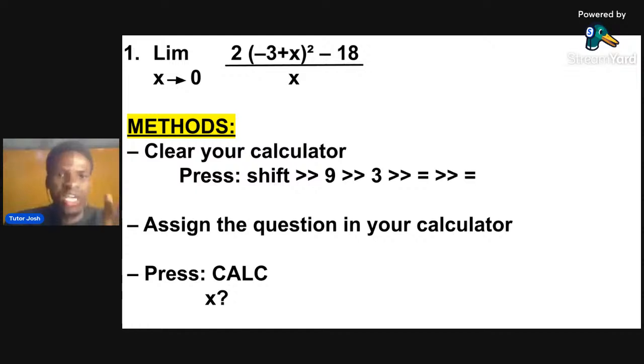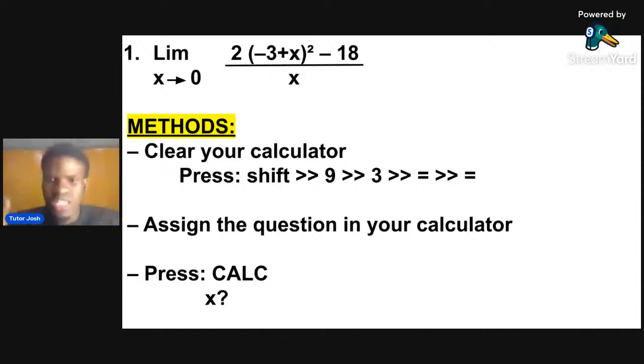So please take down the question. You can write it down because I want to bring my calculator out from your screen so you will see my calculator. Now the first step is to clear your calculator. I don't know what you've punched in your calculator before. So I want you to clear your calculator. Everything you have in your calculator, clear it.